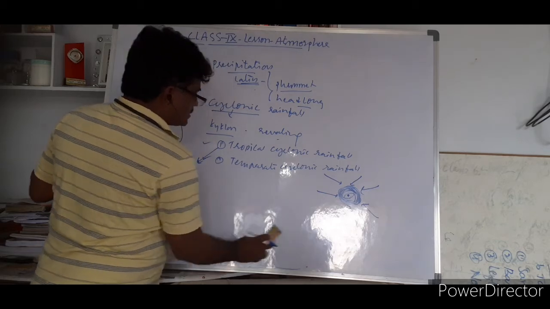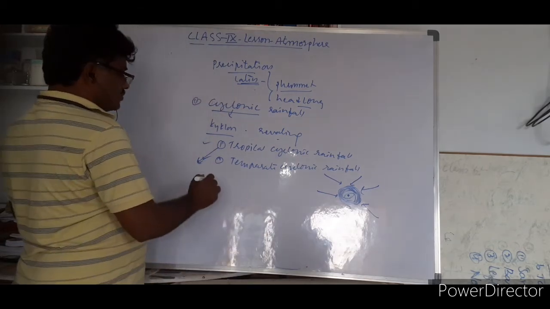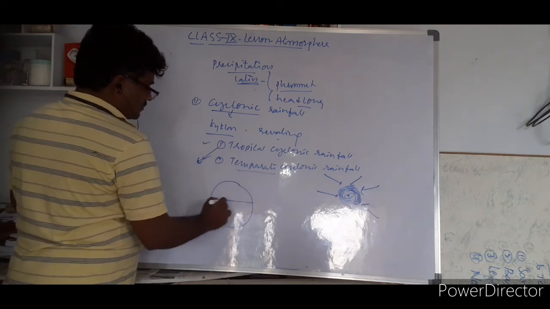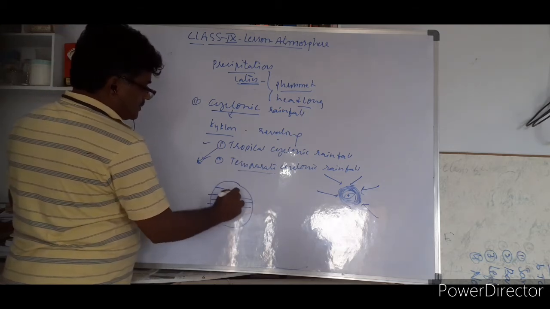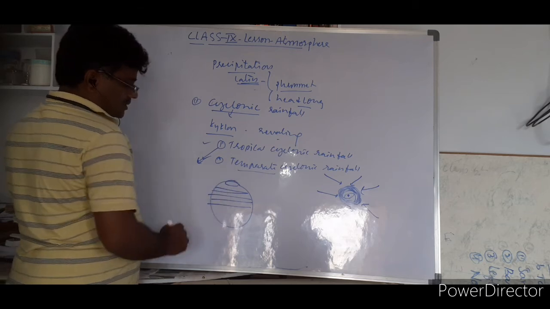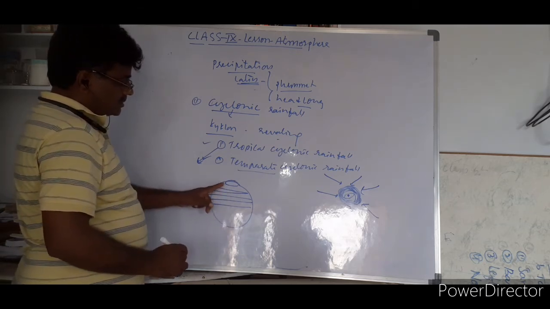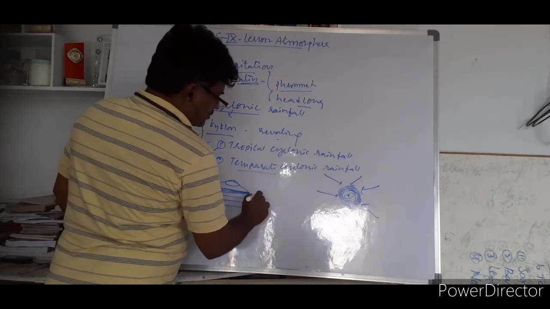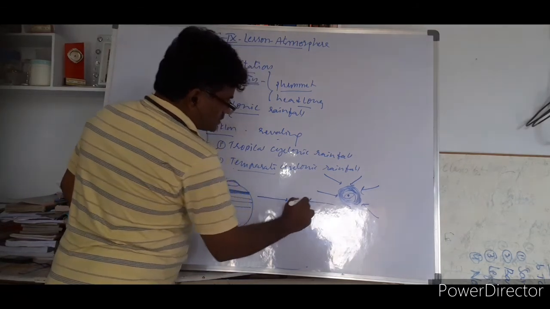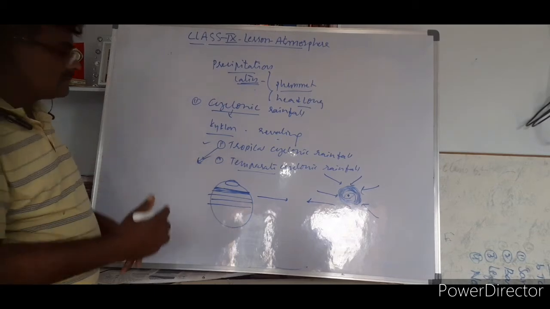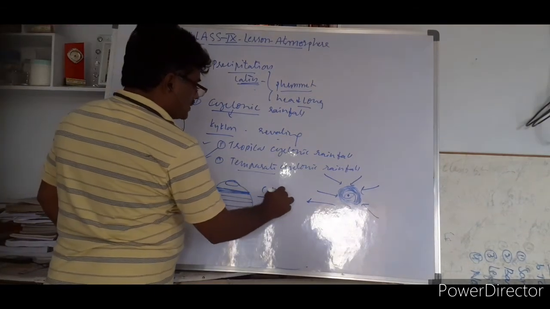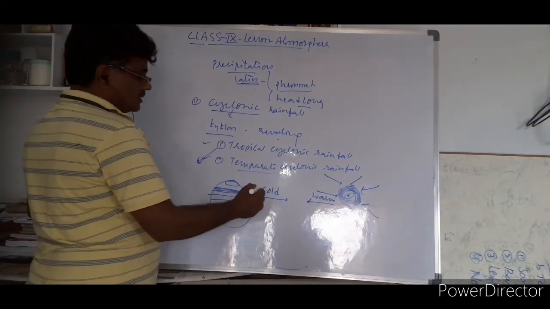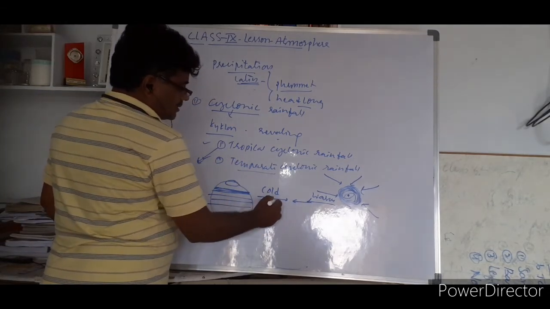Temperate cyclones mostly take place in the temperate zone. We already discussed three zones: one is the tropical zone, next to that the temperate zone, and above that the polar zone. This is the temperate zone. In this temperate zone, whenever two types of winds are moving against each other, this is cold wind, this is warm wind, and both are moving towards each other,